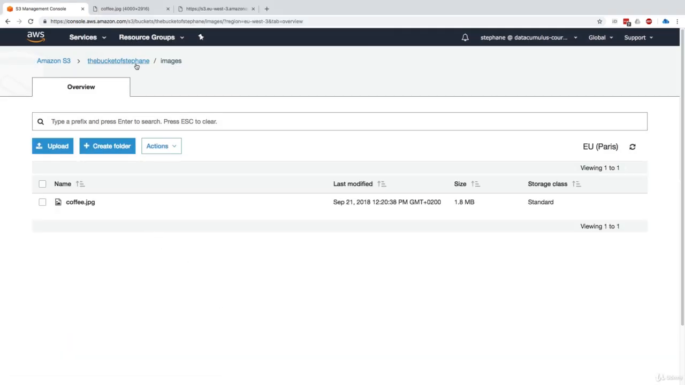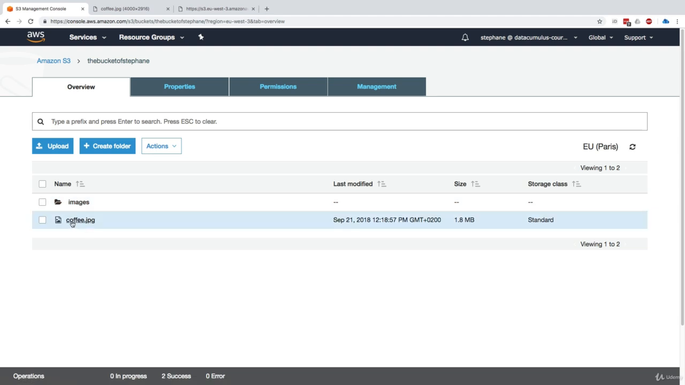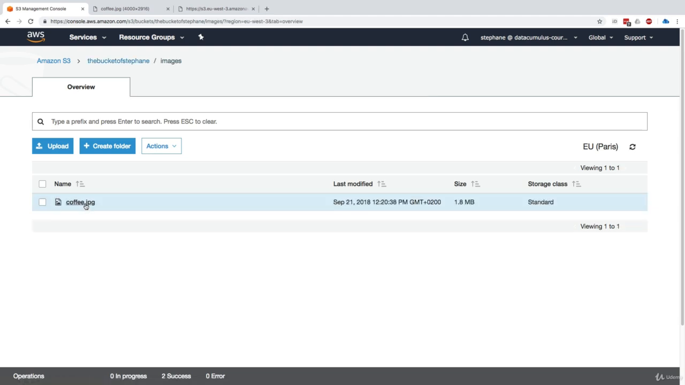So now basically we have two keys in our bucket. We have coffee.jpg at the very root of our bucket. And then in the images directory, we also have a coffee.jpg. So that's another full key. The key is images/coffee.jpg. So I hope that makes sense.